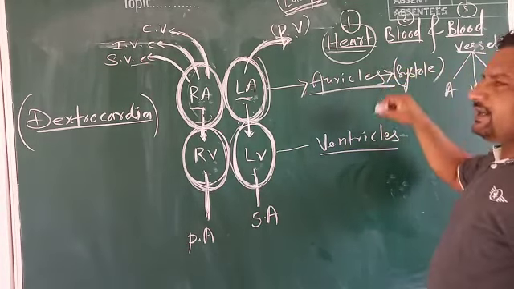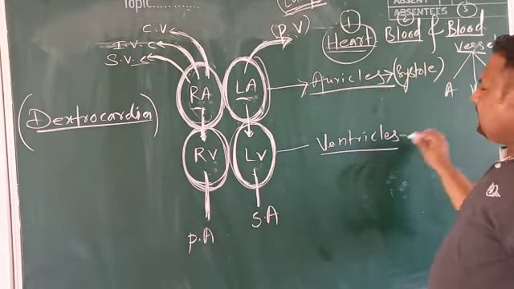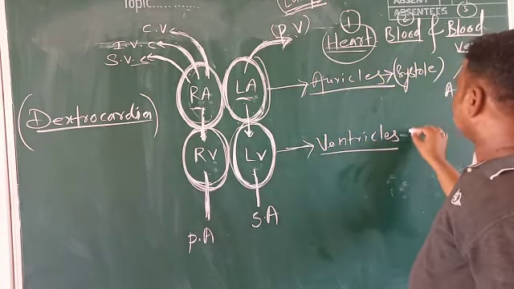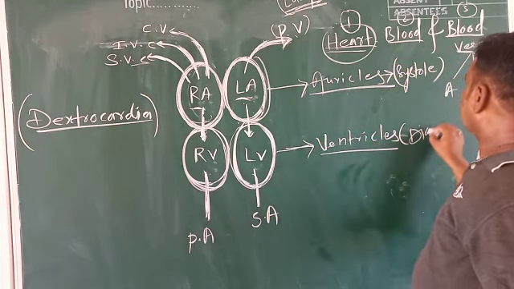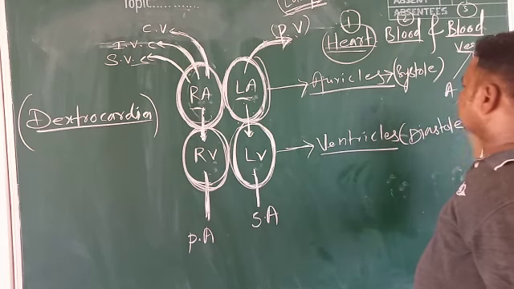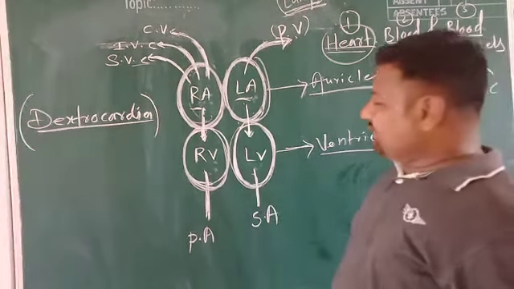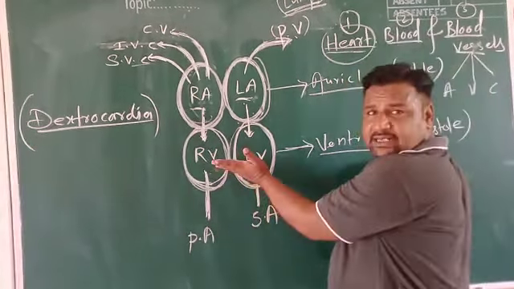The contraction made by both the auricles is systole, and the contraction of the ventricle is called diastole. Systole and diastole.